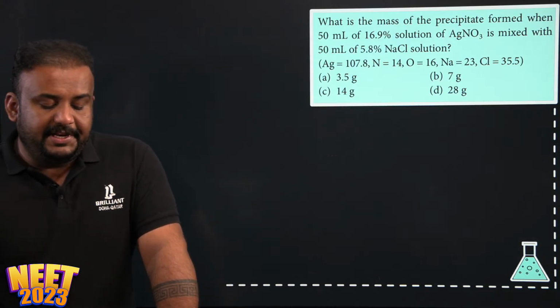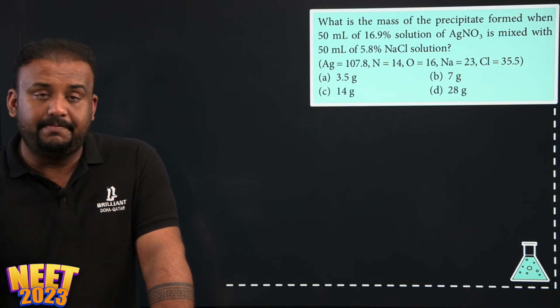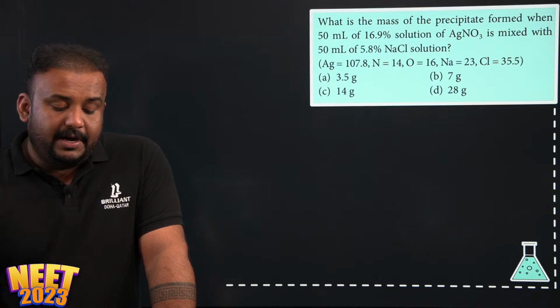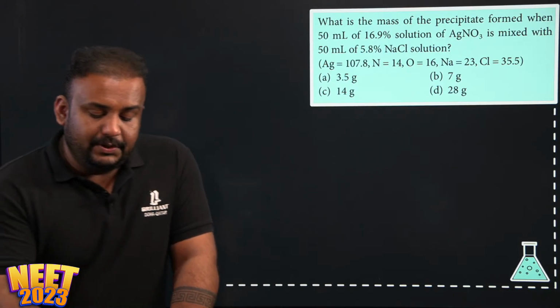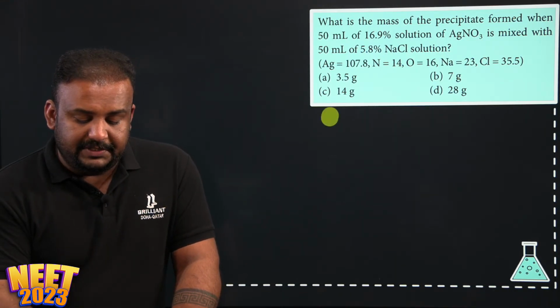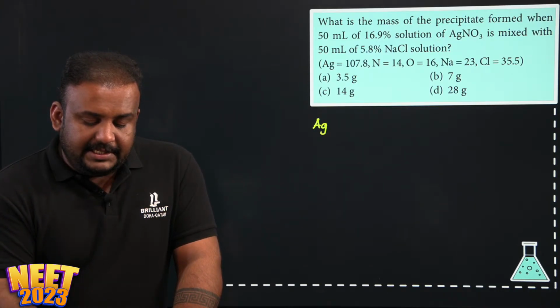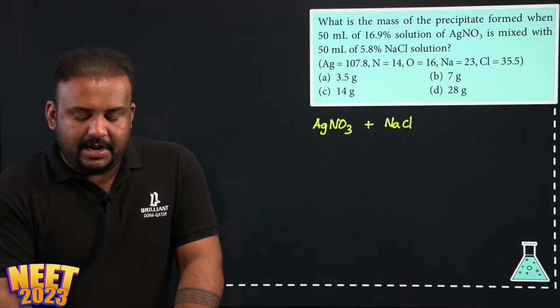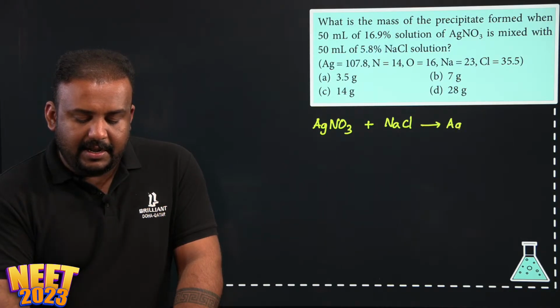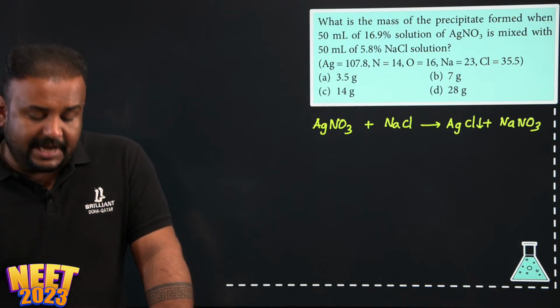What is the mass of the precipitate formed when 50 ml of 16.9% solution of AgNO3 is mixed with 50 ml of 5.8% NaCl solution? So you need to find what is the mass of the precipitate formed when you mix two solutions. What are the solutions that we are mixing? Read the question again. We are mixing AgNO3, silver nitrate, mixed with NaCl. And what will you get? AgCl plus NaNO3. This is a double displacement reaction and you get the precipitate of AgCl. That is what is happening here.